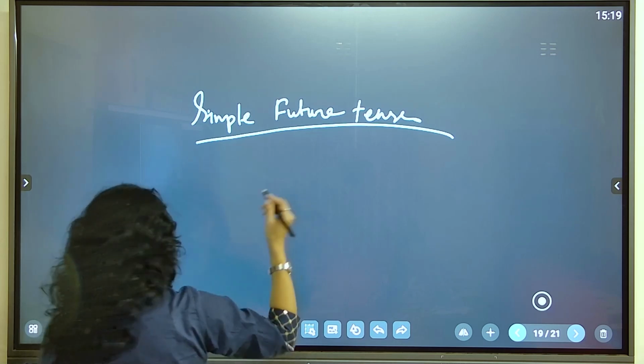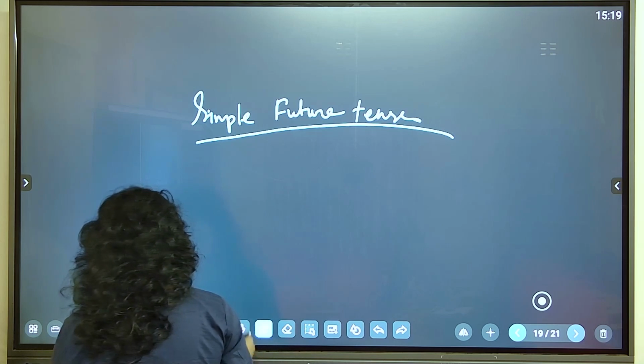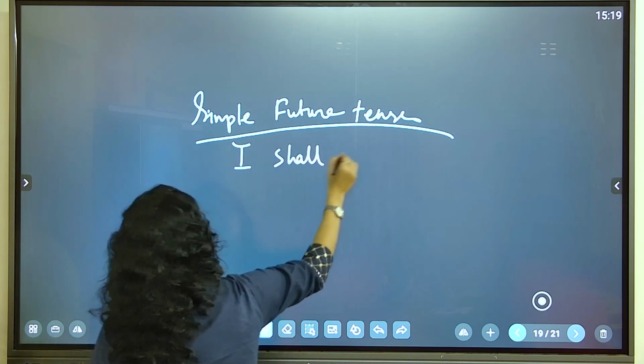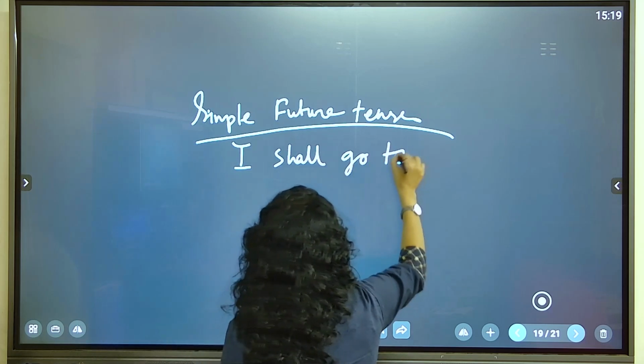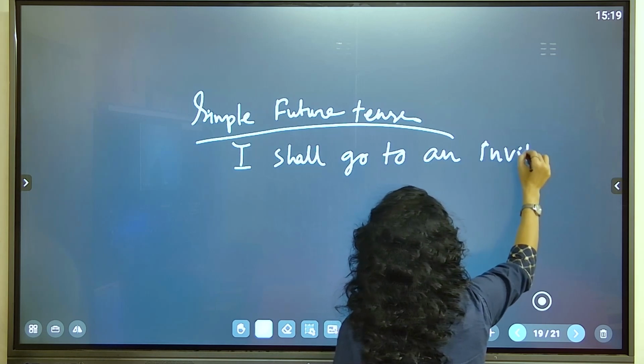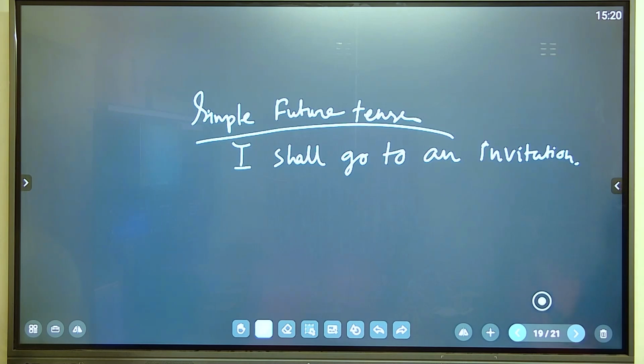The things which will be done in future. Okay, come on. I shall go to an invitation. There is no complexity anymore. Okay, I shall go for an invitation.